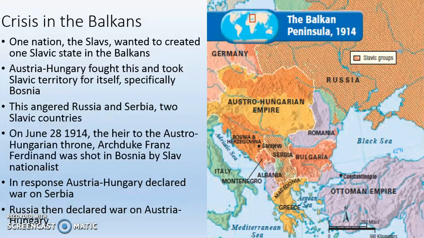And he is shot by a Slav nationalist, one of these guys who wants a Slavic state. This makes Austria-Hungary very, very angry. Remember, this is a monarchy. The guy next in line is really important, and he was just assassinated. So in response, Austria-Hungary is going to declare war on Serbia, one of those Slavic states that has been giving them a hard time. This angers Russia. Russia, seeing itself as a fellow Slavic state, is going to then declare war on Austria-Hungary.